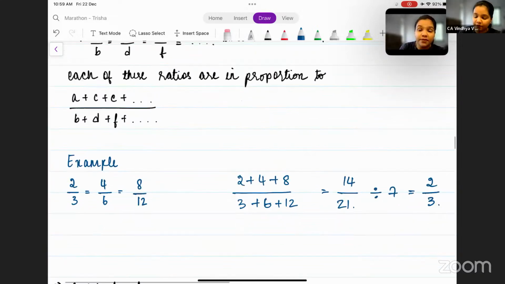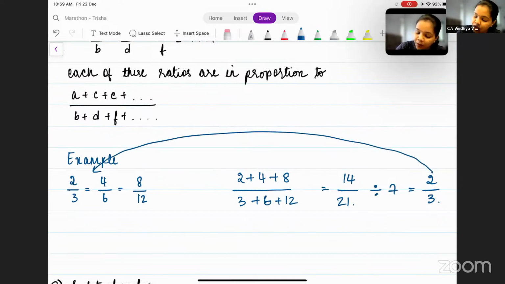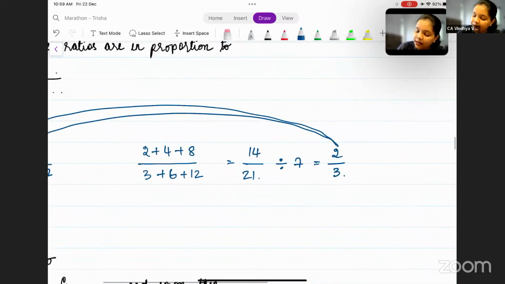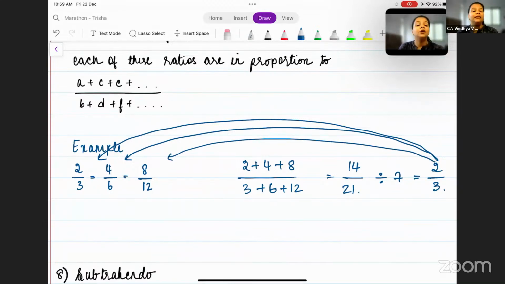If you observe, this 2 by 3 is in proportion to all of these three ratios. 2 by 3 and 2 by 3 are equal. 2 by 3 and 4 by 6 are equal. 2 by 3 and 8 by 12 are equal.